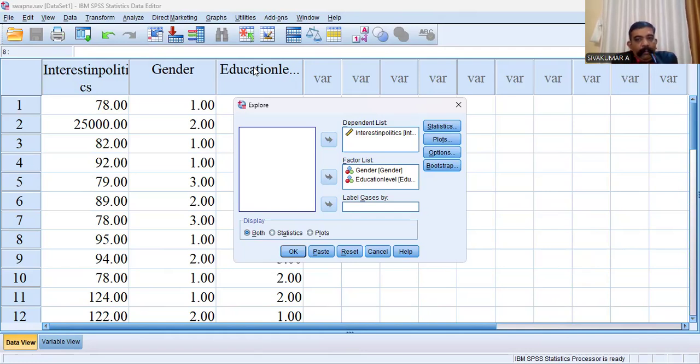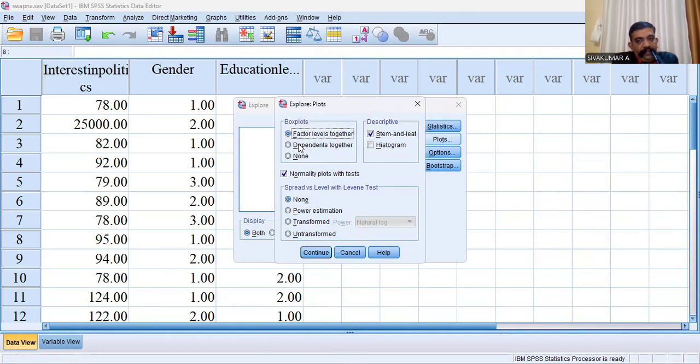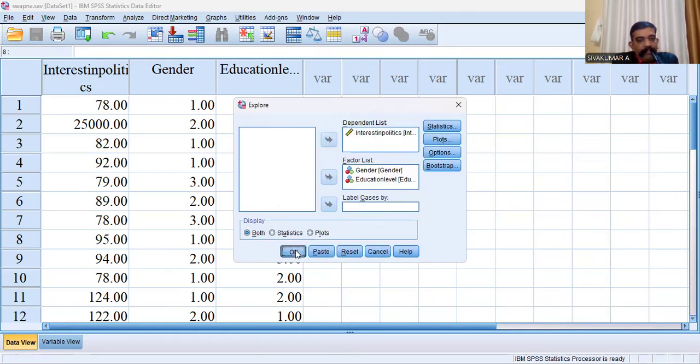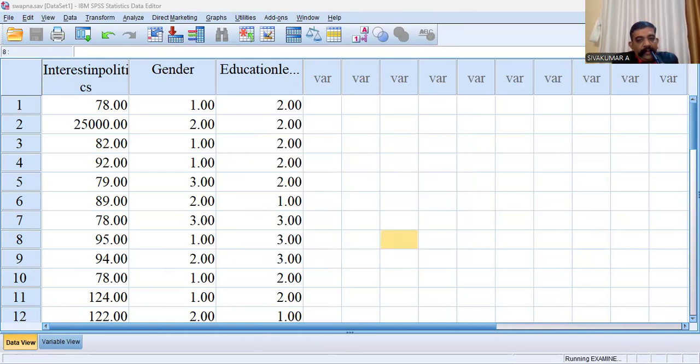Here, first, please transfer the dependent variable into the dependent list and the independent variables into the independent list. Then please click on plots: box plot for significant outliers, descriptive stem and leaf for significant outliers, normality plots with tests for the normality assumption. Continue, both, okay. Then we'll get the result. I may show the result to you. Please wait.